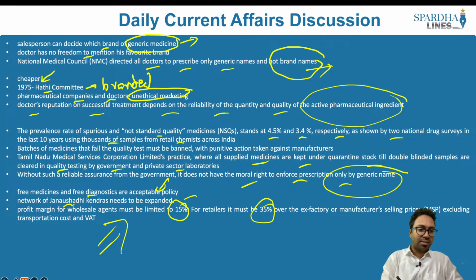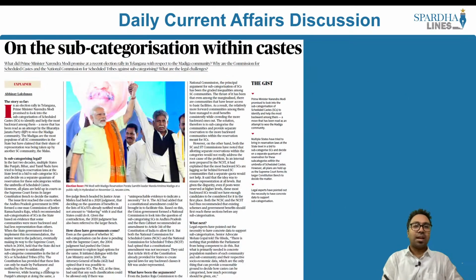Now let's look into the next article. This article here is speaking about sub-categorization within states. What is this concept of sub-categorization? When we speak about sub-categorization, what happens? Let's say for example, we have the OBCs, or let's say for example, we have the SC/ST community. What is the present status?